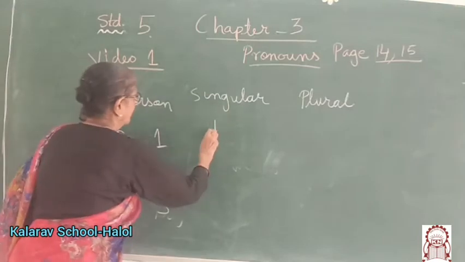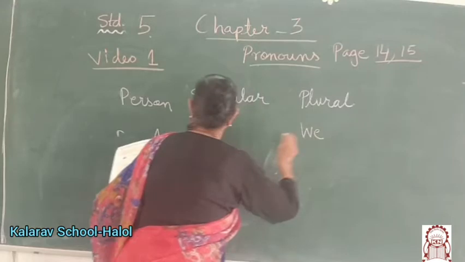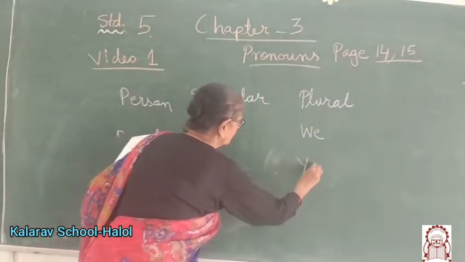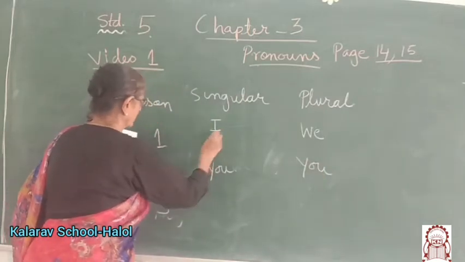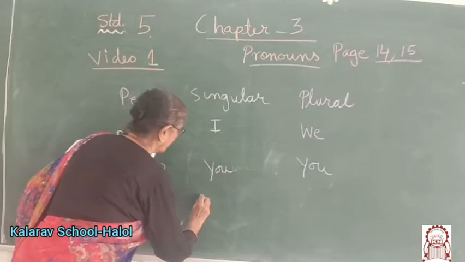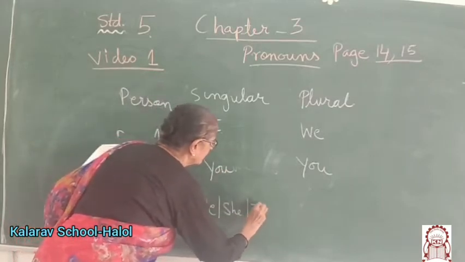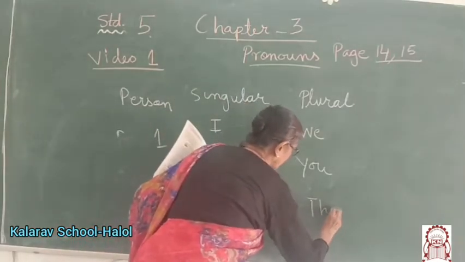Singular I, plural we. Again singular you, plural you. And third person singular: he, she, it. And here will be they. Clear, all of you?